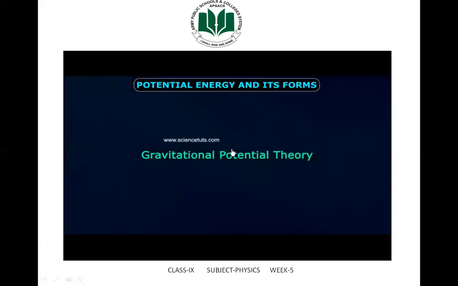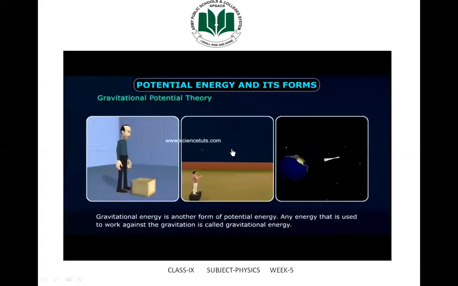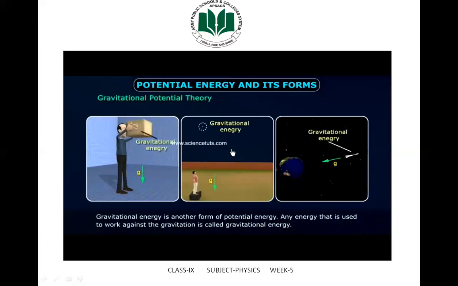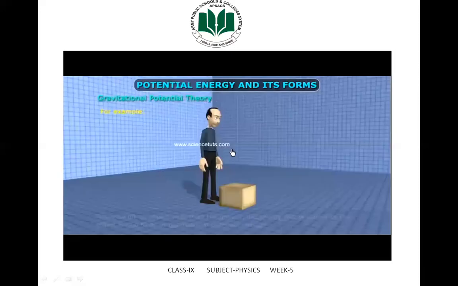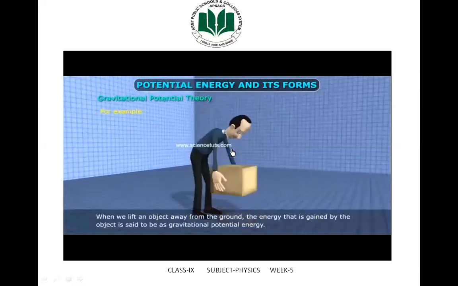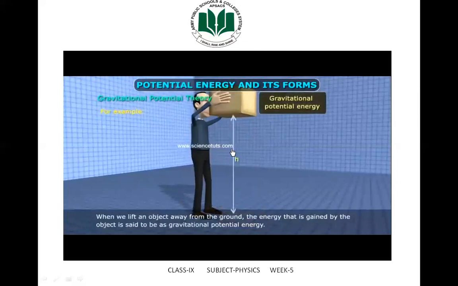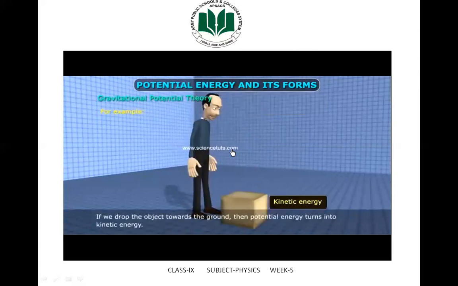Gravitational potential energy. Gravitational energy is another form of potential energy. Any energy that is used to work against gravitation is called gravitational energy. For example, when we lift an object away from the ground, the energy that is gained by the object is said to be gravitational potential energy. If we drop the object towards the ground, then potential energy turns into kinetic energy.